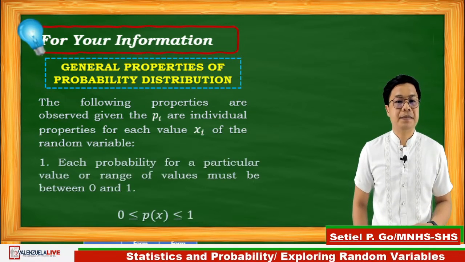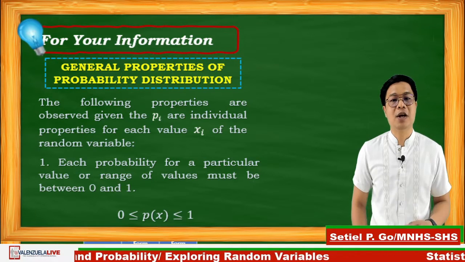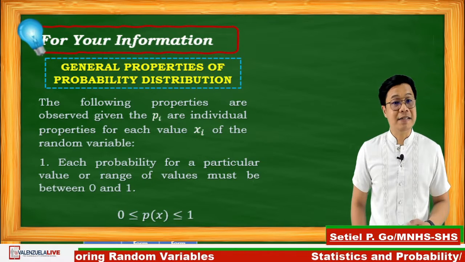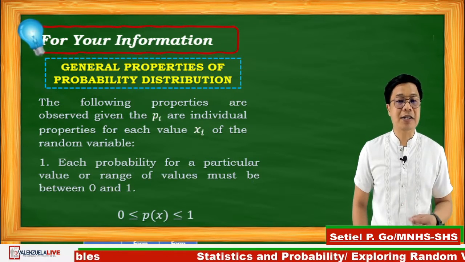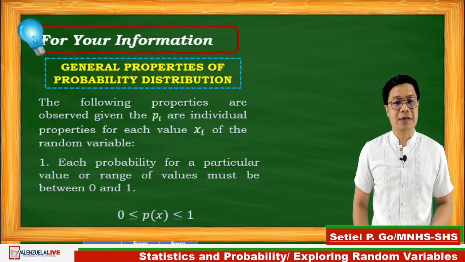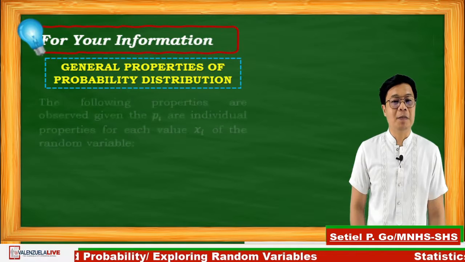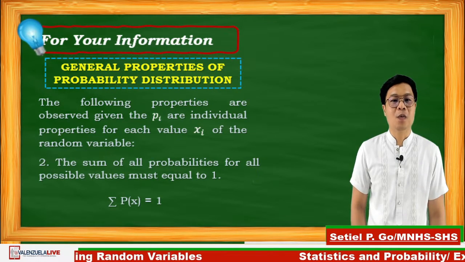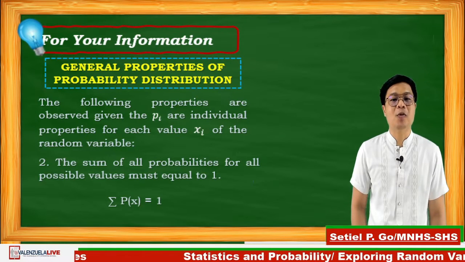Number 1, each probability for a particular value or range of values must be between 0 and 1. In symbol, P of x is greater than or equal to 0 but less than or equal to 1. Number 2, the sum of all probabilities for all possible values must be equal to 1. In symbol, the summation of P of x is equal to 1.